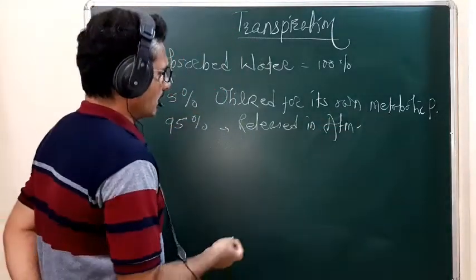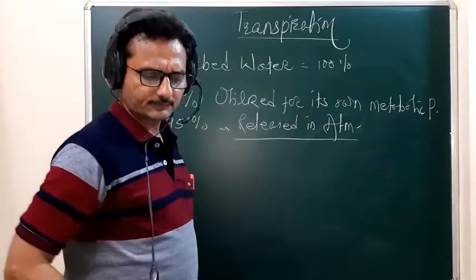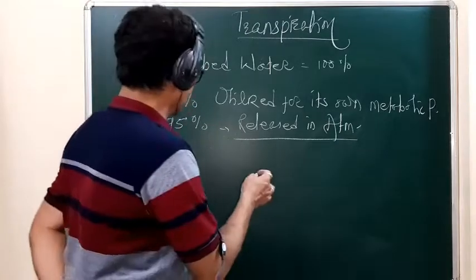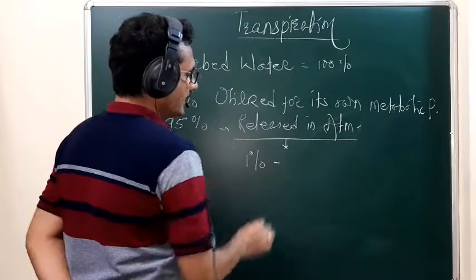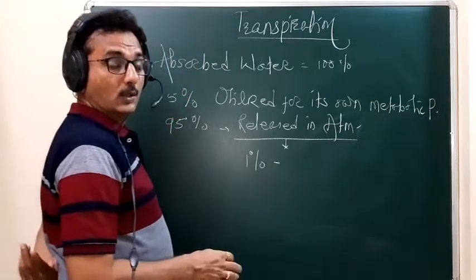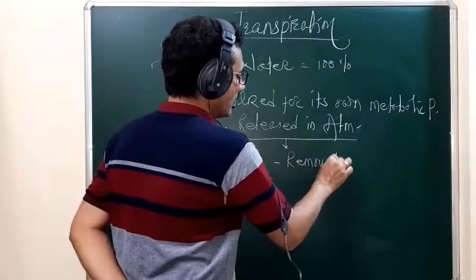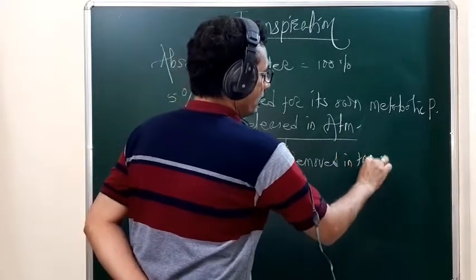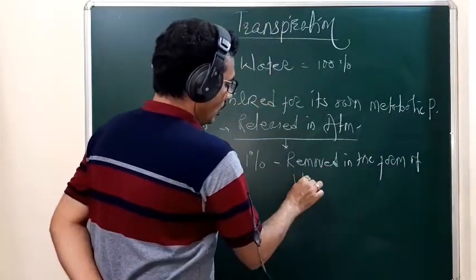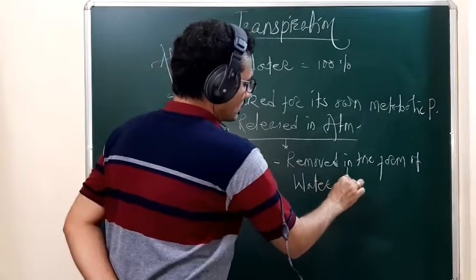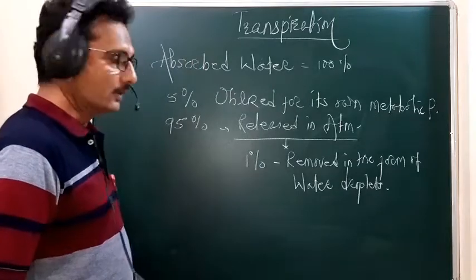So from this 95% water, remember student, 1% of the water is removed in the form of water droplets. This process is called guttation. Guttation is the process in which water is removed in the form of water droplets.